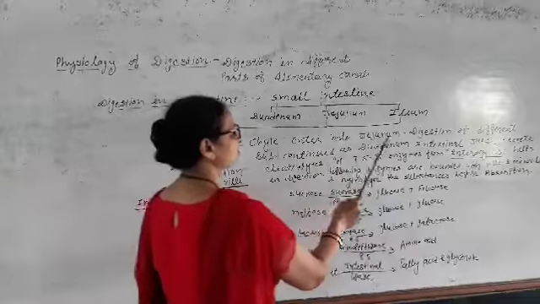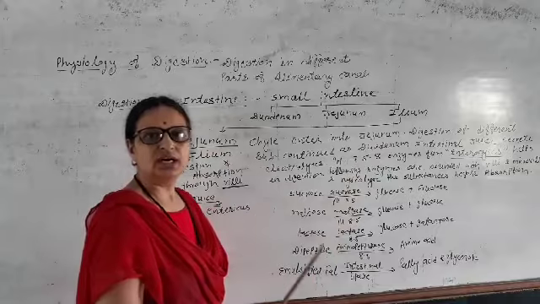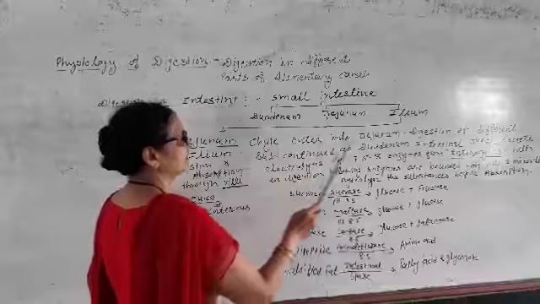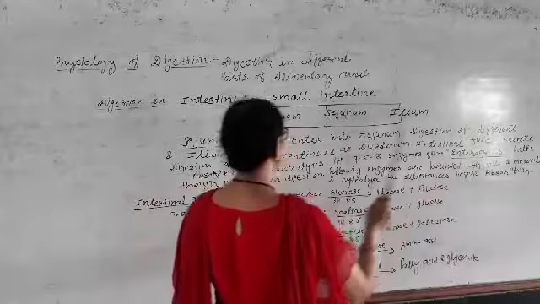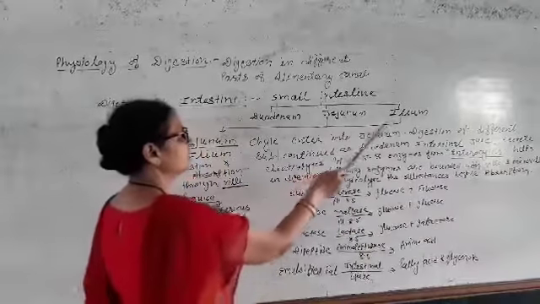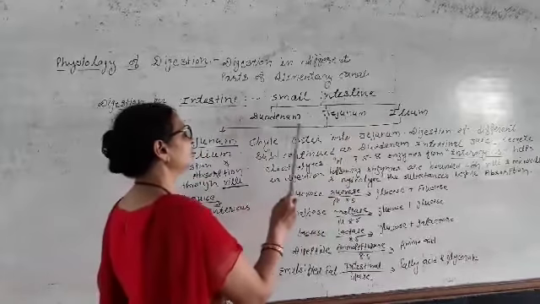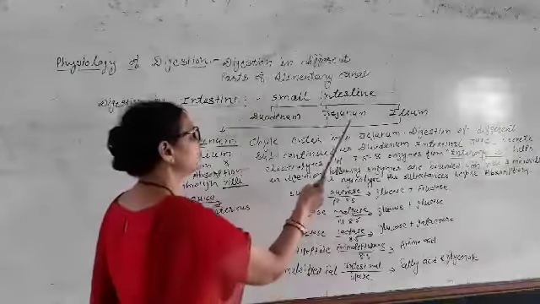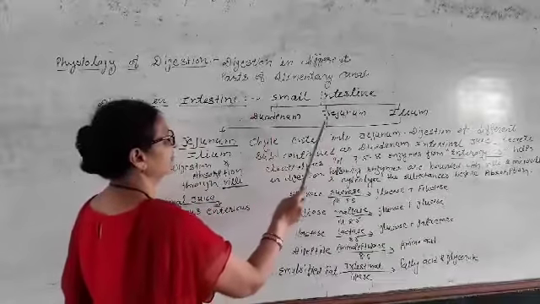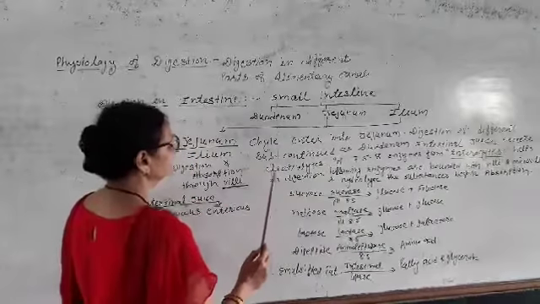Chyle enters into the jejunum. Chyle means that in the duodenum, food converts into a thin paste-like structure which is called chyle. Digestion of different substances continues as in the duodenum. Duodenum, jejunum and ileum, all three parts are of the small intestine. Digestion of the duodenum continues with the digestion of the jejunum. So partially digested substances came into the jejunum and continued their digestion.